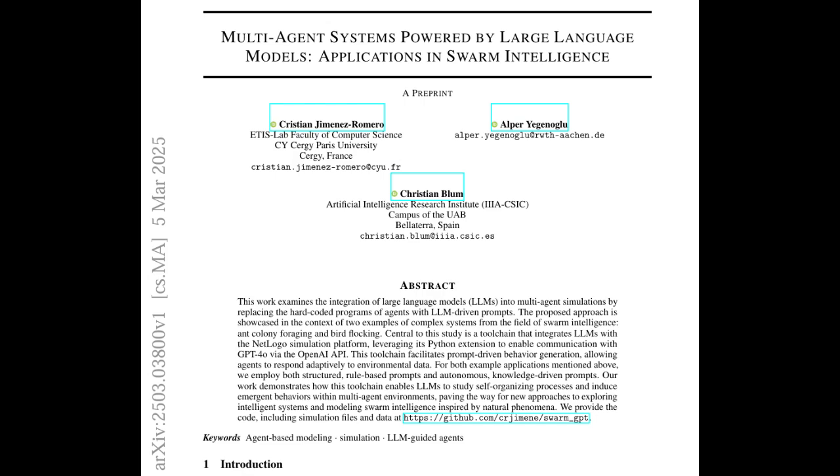So it was getting those text descriptions again? Exactly. It was only getting text descriptions of the positions and headings of nearby birds. Okay, so based on that, it had to output a new heading for its bird, making sure it was following those flocking rules. I imagine that came with its own set of challenges.